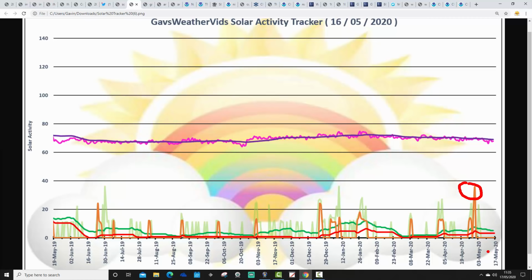But since then, we have been flatlining away. The orange line depicts each individual day's worth of sunspot activity, and you see how that orange line, really since around the 3rd of May, has just been flatlining at the bottom of the chart. So about 2 weeks without any visible sunspots. That means that our trend lines, the thick green and thick red lines, are more or less on the floor of the chart as well. And yes, we continue to be well and truly locked into solar minimum.